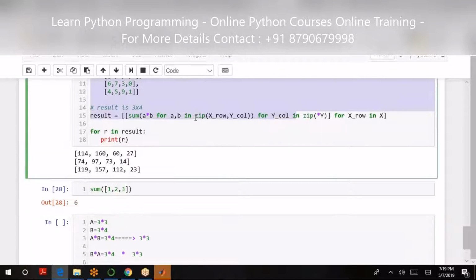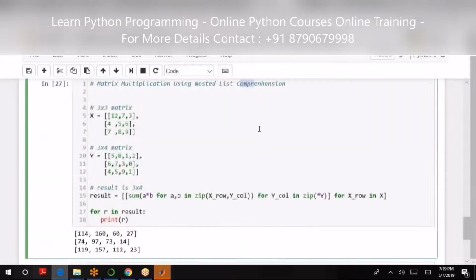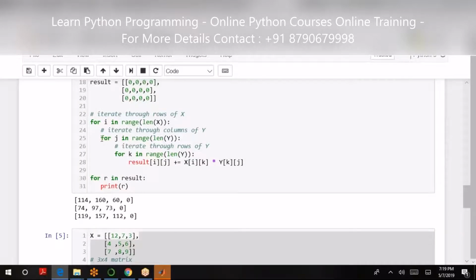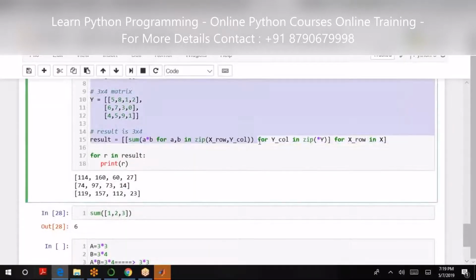So here the total declaration is given by this for loop. The inner loop was for Y, declared like this, and the external loop for X. So it's doing the same.